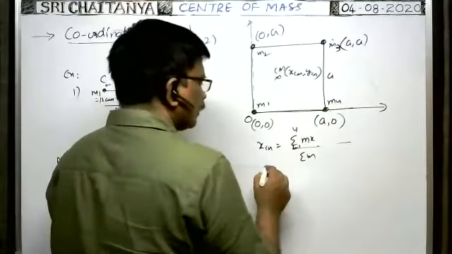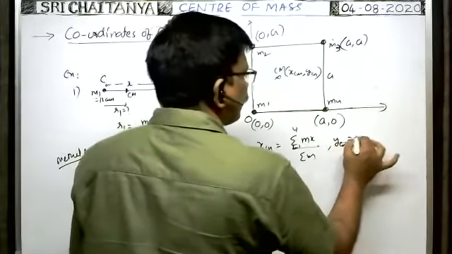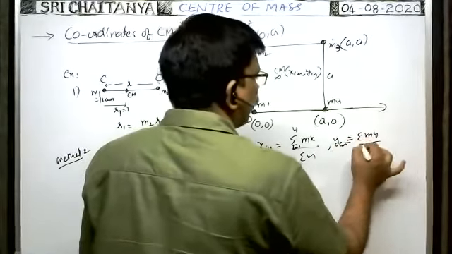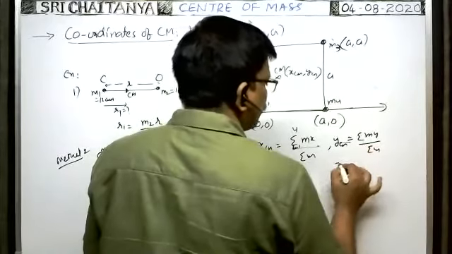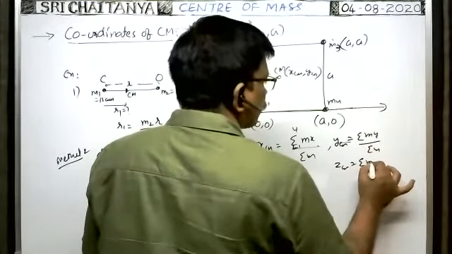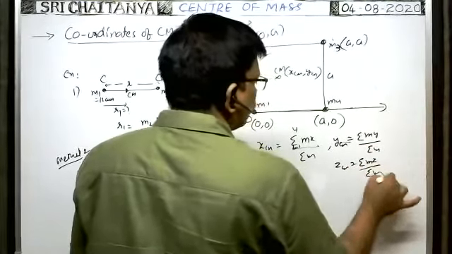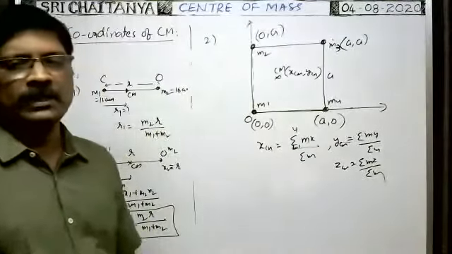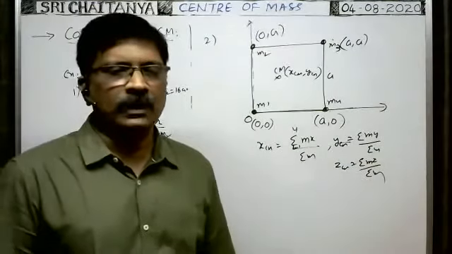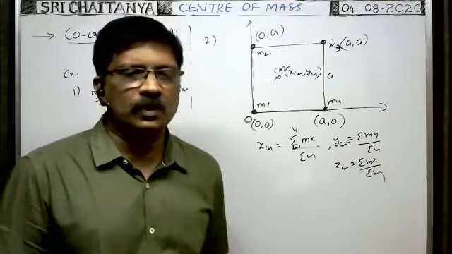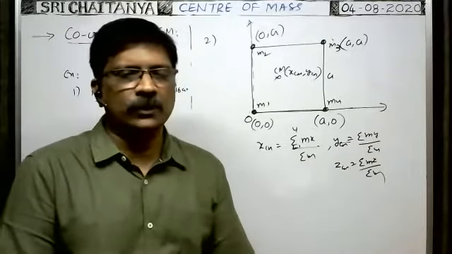Similarly, ycm is equal to sigma my by sigma m, and zcm is equal to sigma mz by sigma m. These are the coordinates of the center of mass. Jashwant, what is your doubt?